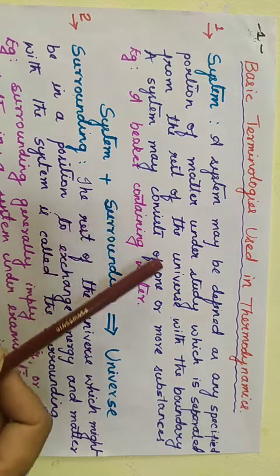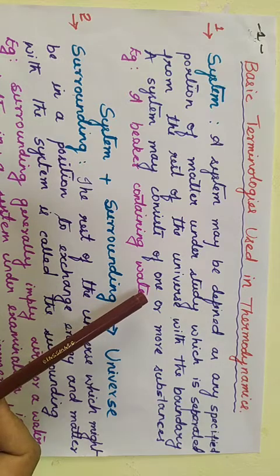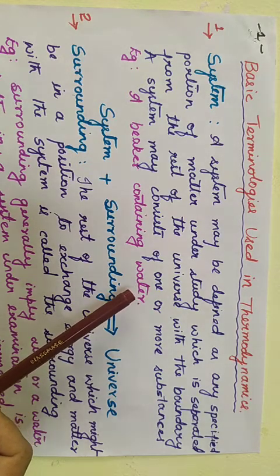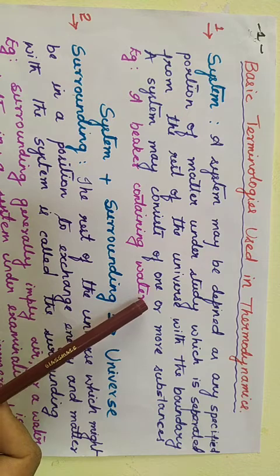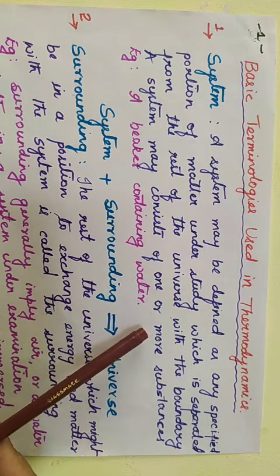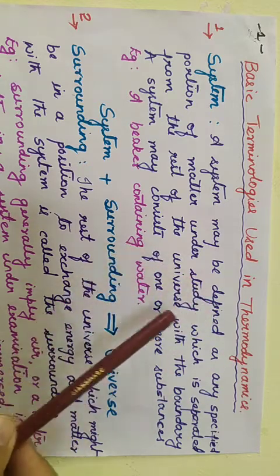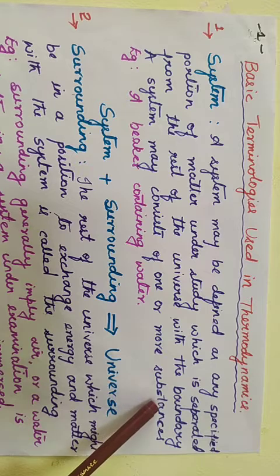The system is separated from the rest of the universe with the boundary. Now the boundary may be imaginary, real or rigid. Based on that, we can classify the system into open system, closed system and isolated system.